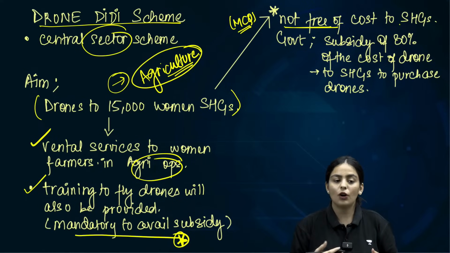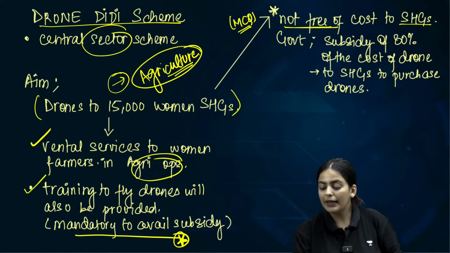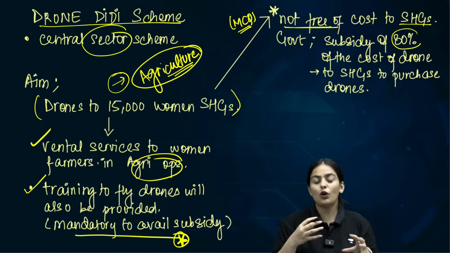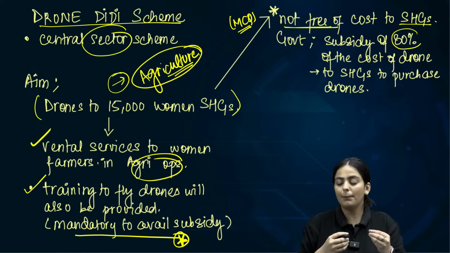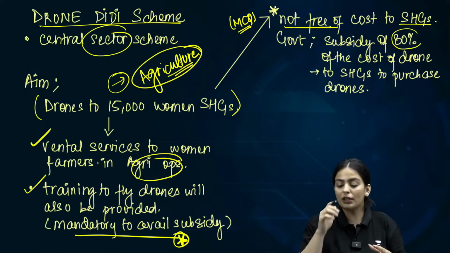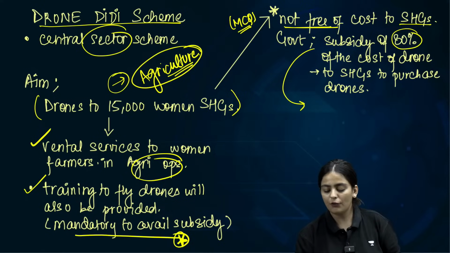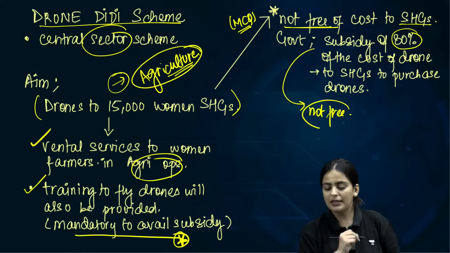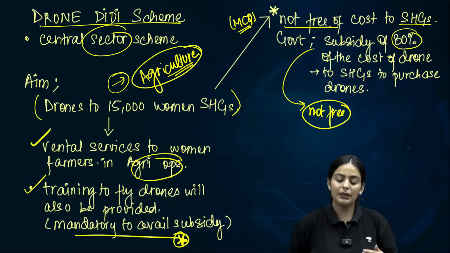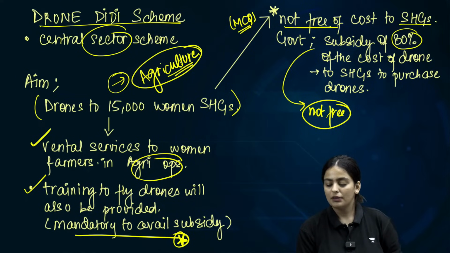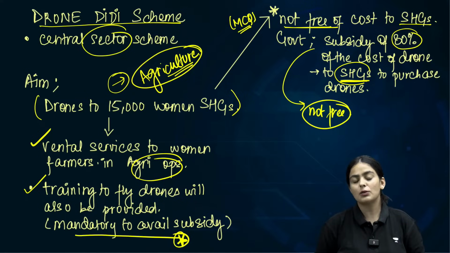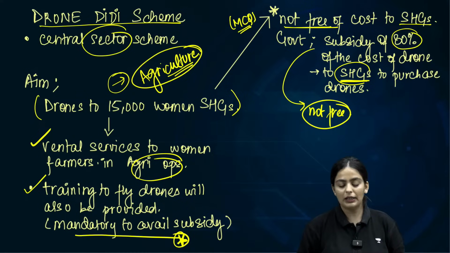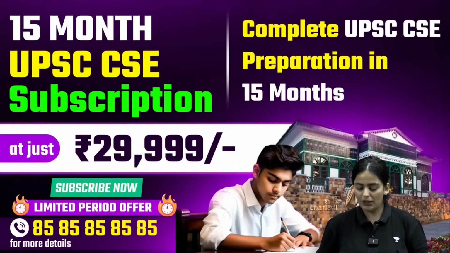The government will bear the burden of 80% of the cost of purchase. Even if you don't want to remember 80%, you can simply remember that a huge part of it will be provided by the government, not completely. Remember, not free. So a subsidy of 80% will be given, and the SHGs can then purchase the drones and send them out as rentals, which can be used by women farmers. Clear about this? So this is the particular scheme that we did.